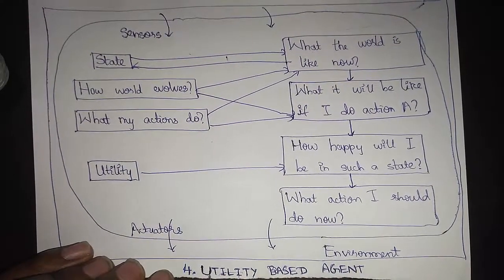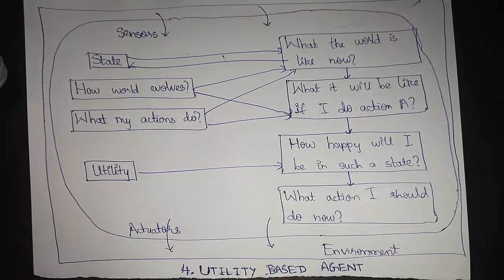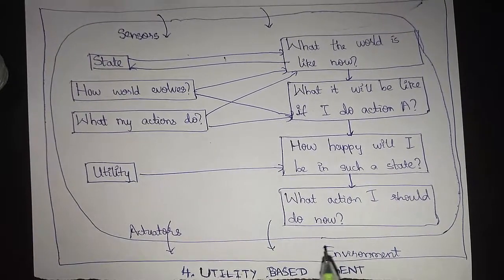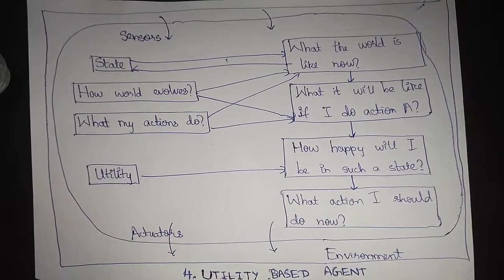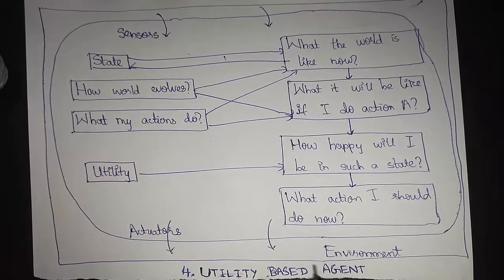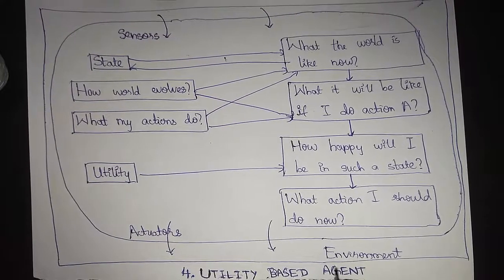This is the most used example right now, and the most efficient type of agent, because it modifies itself just like a goal based agent, but not only to reach the goal state but also to check if that is the most efficient goal.